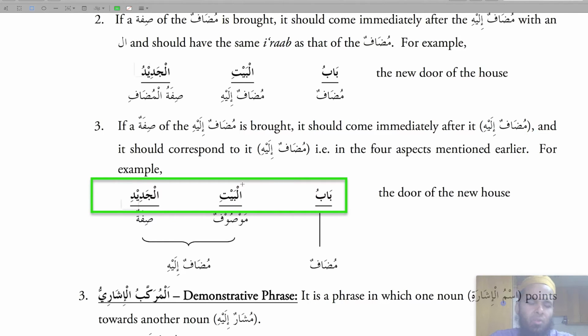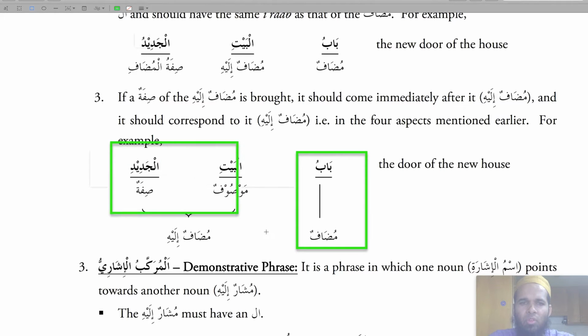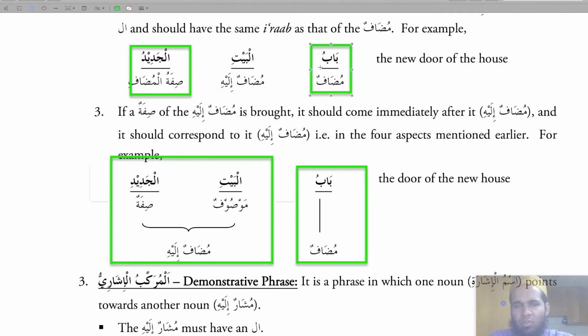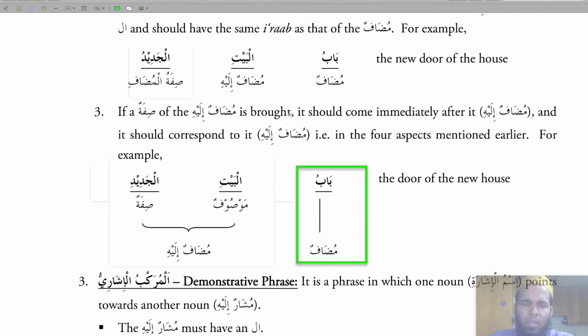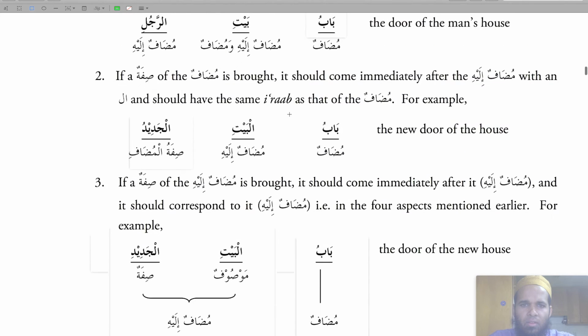So the door of the new house. In this case, this is the mudaf. Both of these become the mudaf ilayh, and you can further break that into mawsuf and sifa, because on top, this was the sifa and this was the mawsuf, the sifa of the mudaf actually. So that's also a mawsuf. That was the third example.